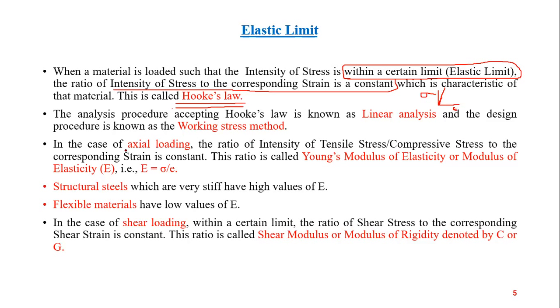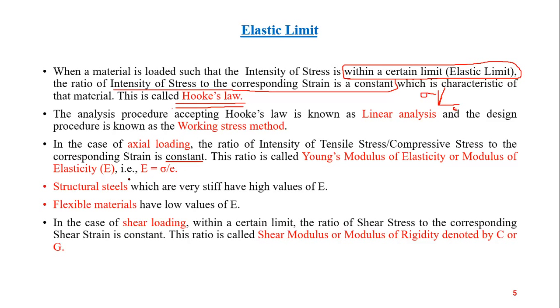In case of axial loading, that is tensile or compressive along the axis, the ratio of intensity of tensile or compressive stress, because stress can be tensile or compressive, to the corresponding strain is constant. And what is this constant called?